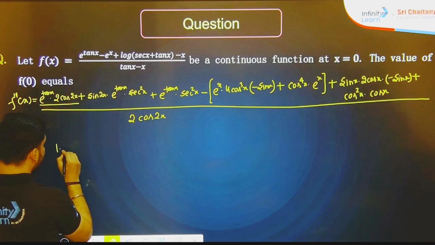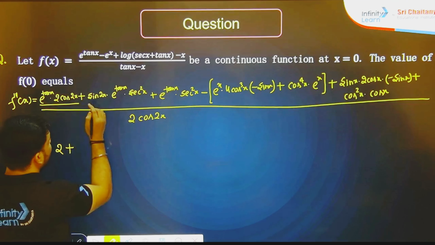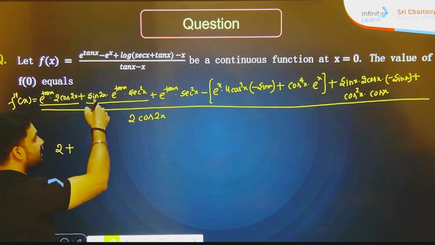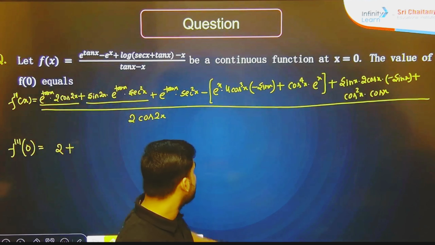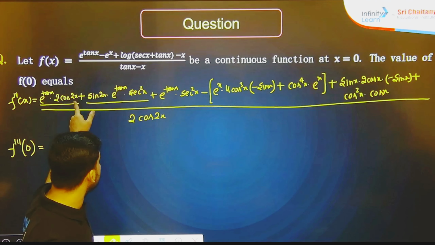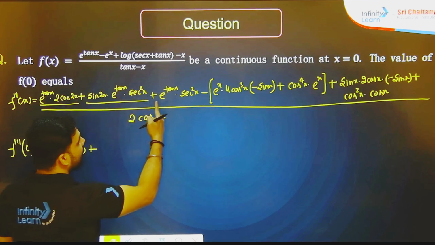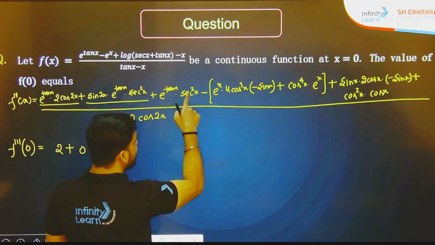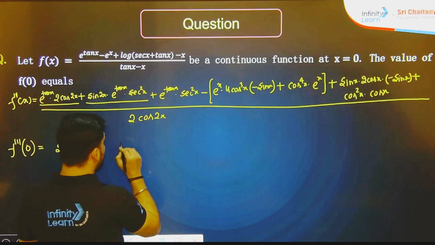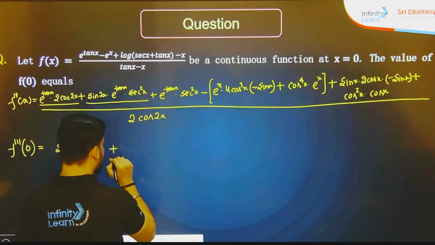So 1 dot 2 dot 1, it is nothing, it is 2 actually, plus because of sin, we are letting x equal to 0, so sin 2 into 0, sin 0, because of that this entire term will become 0, plus e to the power tan 0, that is e to the power 0, sec 0, 1 into 1, 1 will be there, minus, because of that this will become positive.